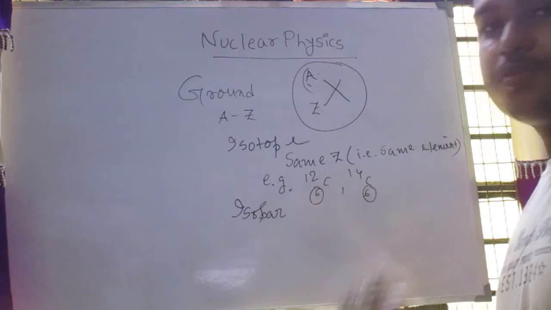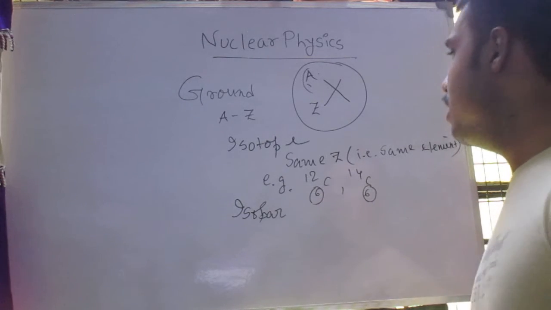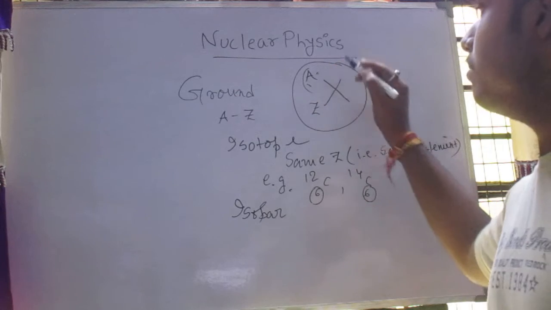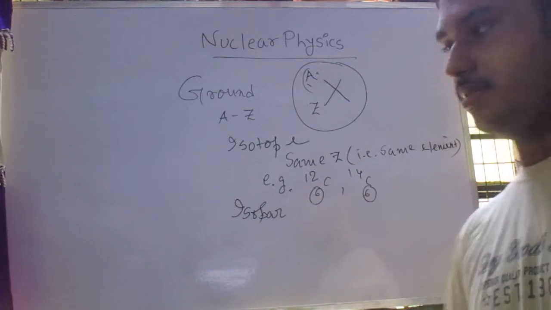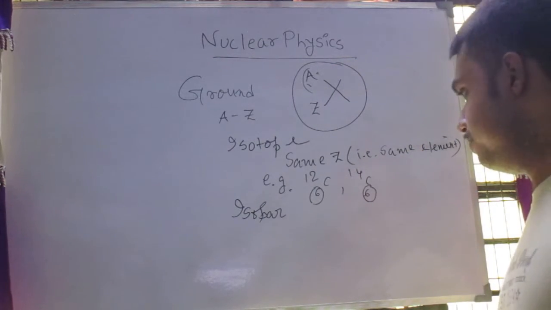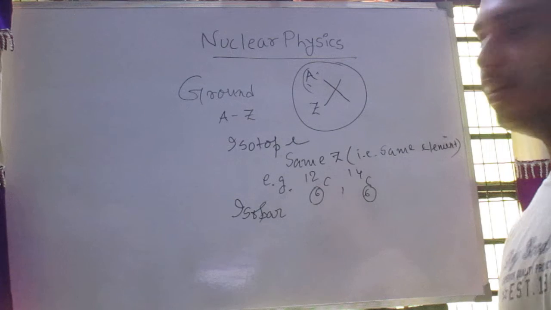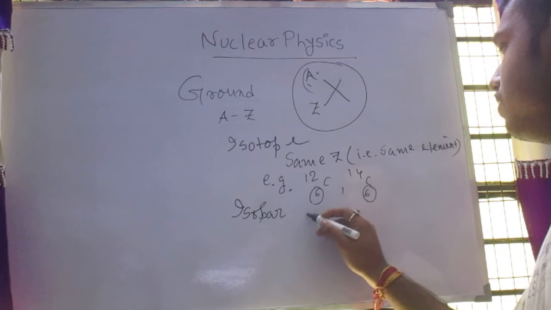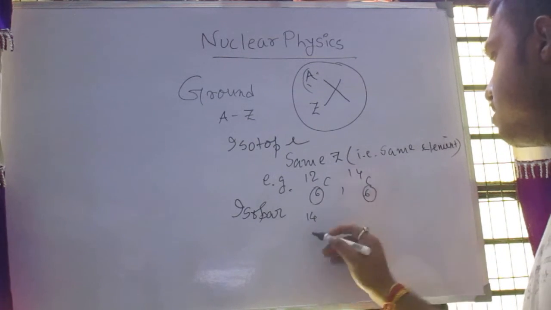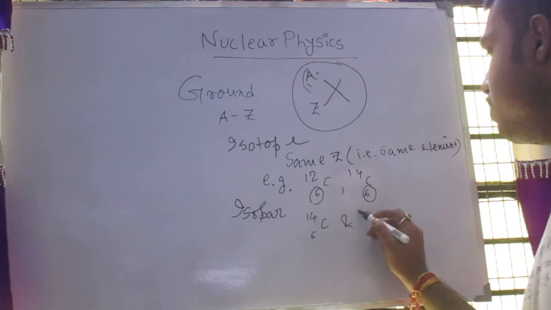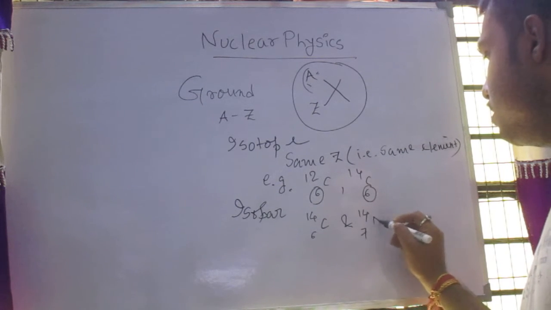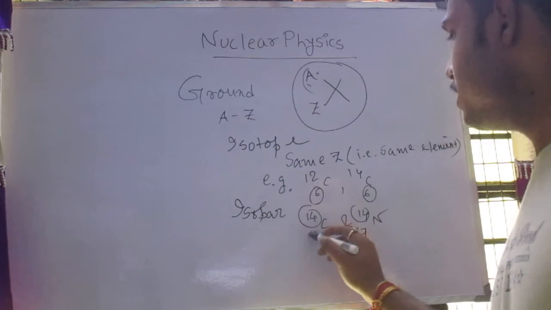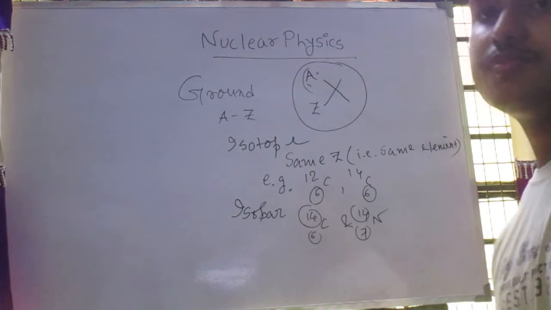So a pair of atoms whose mass number is same but the atomic numbers are different is known as isobar. What is the example of it? 14C6 and 14N7, nitrogen.